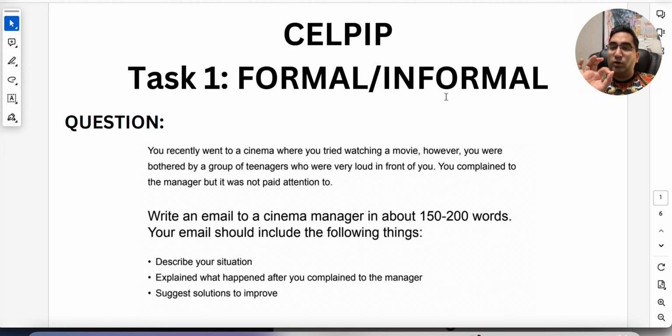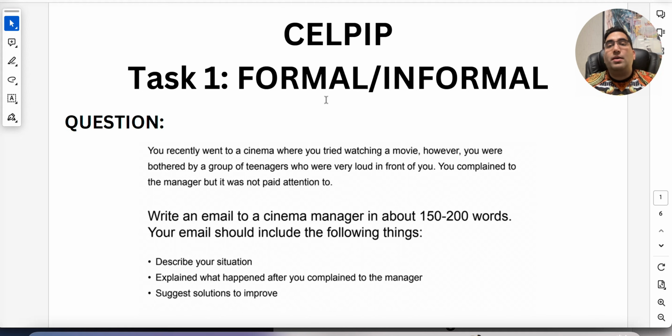Before that, informal, just so you know, is written to friends or family. Everybody else is formal. Remember that, please. You need to understand this difference because the structure would vary based on that, and so would your words. Now, a lot of people say semi-formal. That is an IELTS concept. There is no semi-formal in CELPIP.